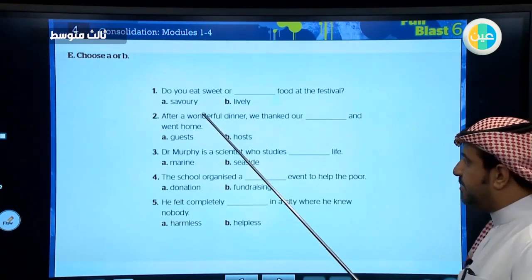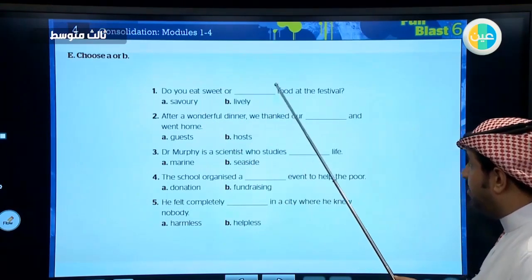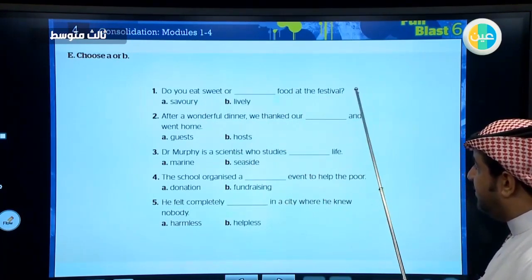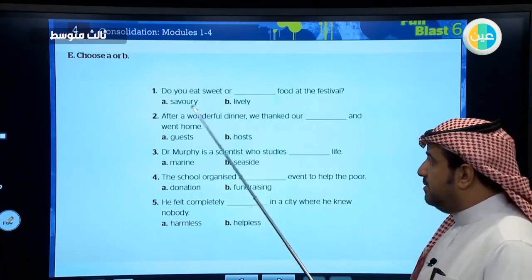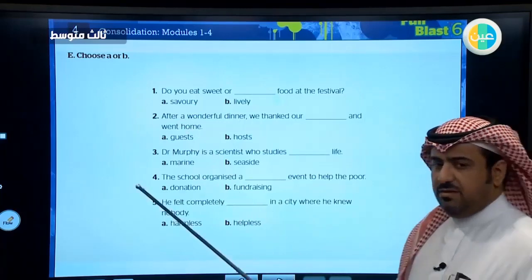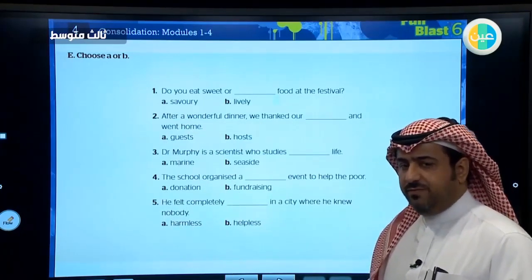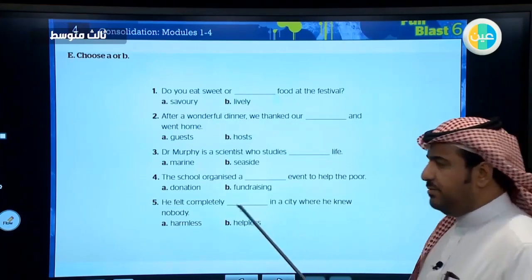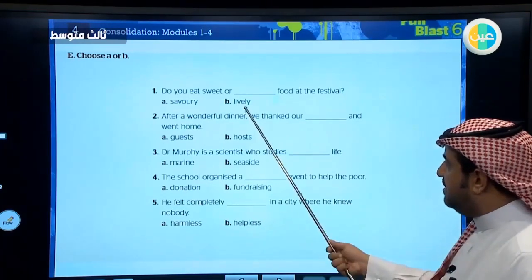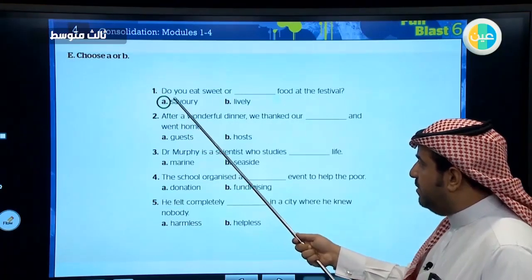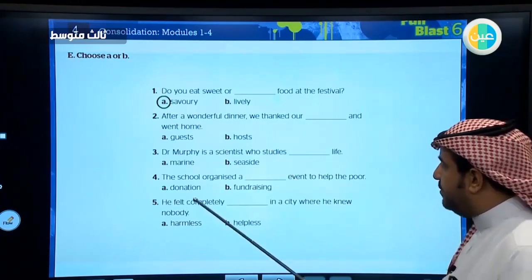Here we have choices. Do you eat sweet or savory or lively food at the festival? Savory means salty. Lively food? Lively is full of life, full of a lot of things to do. It has nothing to do with food. I think it's savory. Savory is salty, and it's the opposite of sweet.